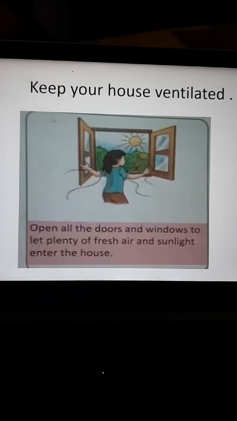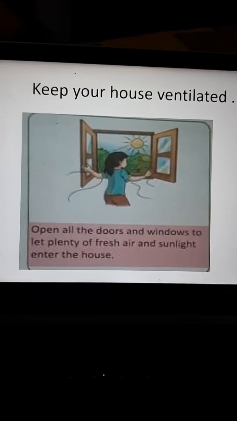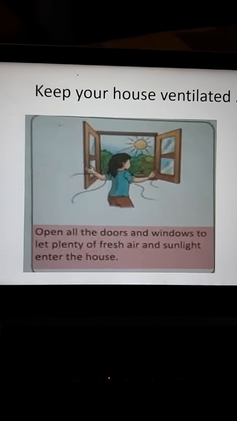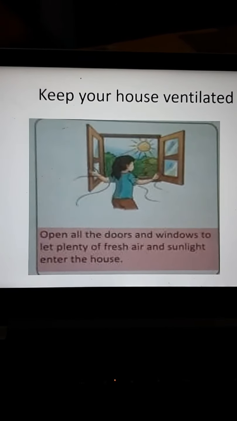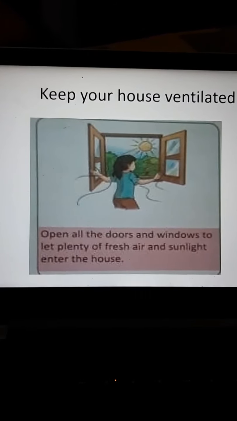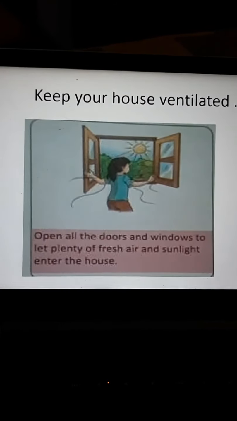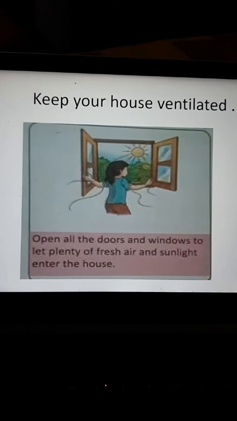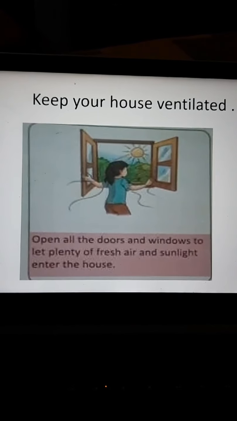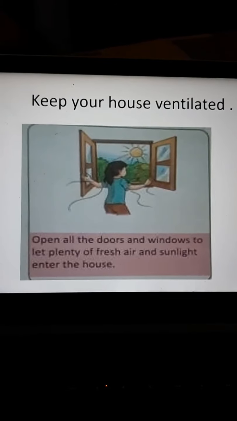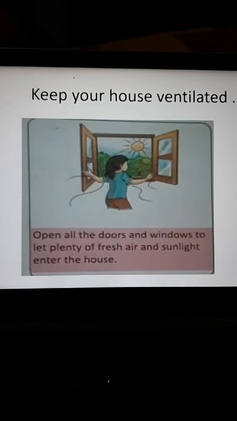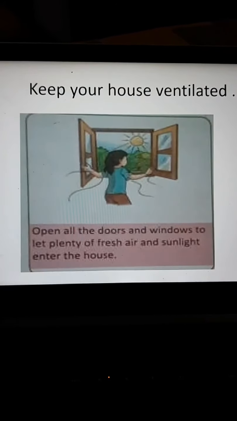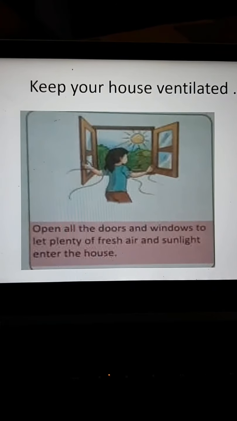For that, your house should have the windows and doors open, and this fresh air gives the right way to live, and we can breathe with more oxygen. Then sunlight kills the germs which are there in your house. So we need a lot of fresh air and sunlight to keep our house neat, clean and hygienic.